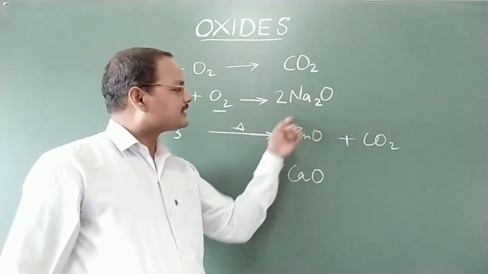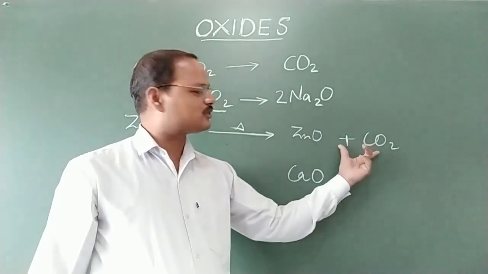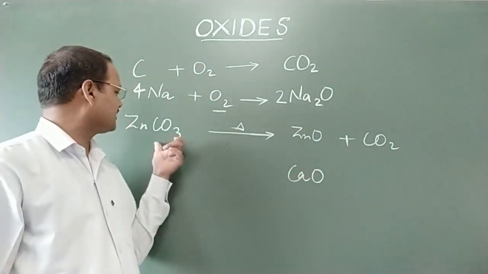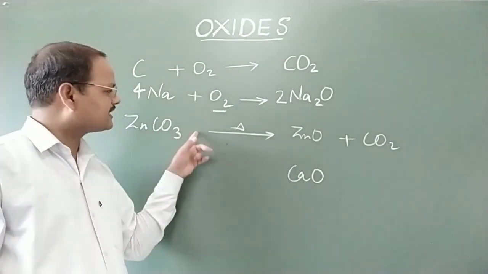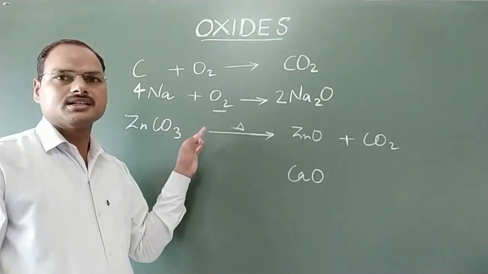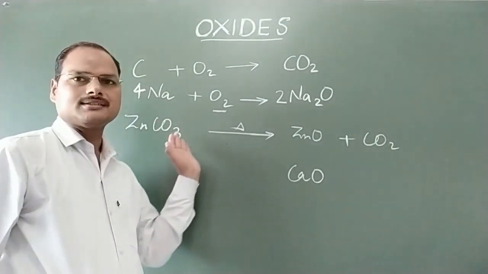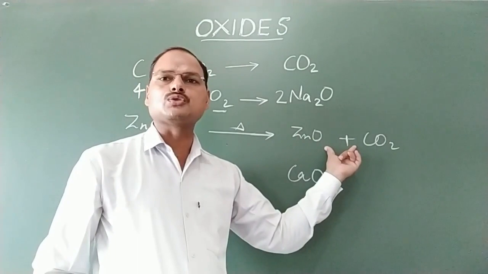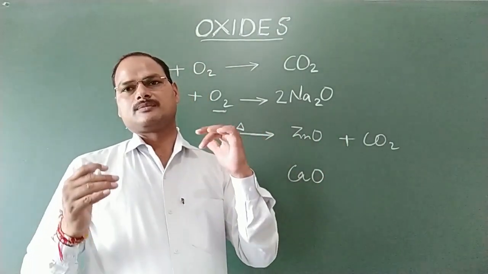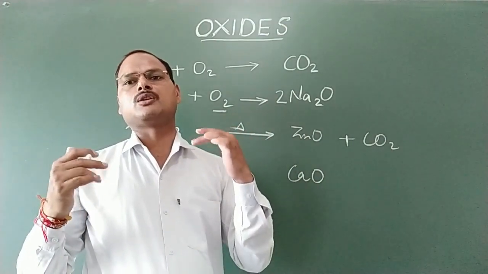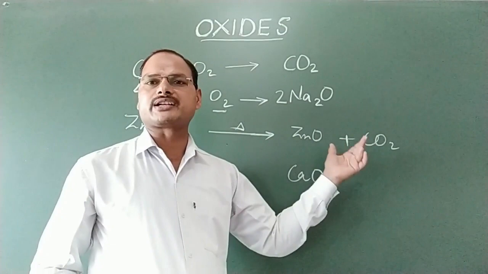Here you can see that this is a metallic oxide and this is a non-metallic oxide. Two types of oxides we are getting here on decomposition of zinc carbonate. This is a decomposition reaction. Why? Because here one reactant is converting into two products, and such a reaction in which one substance on heating or on taking any type of energy, two or more than two smaller products are produced.